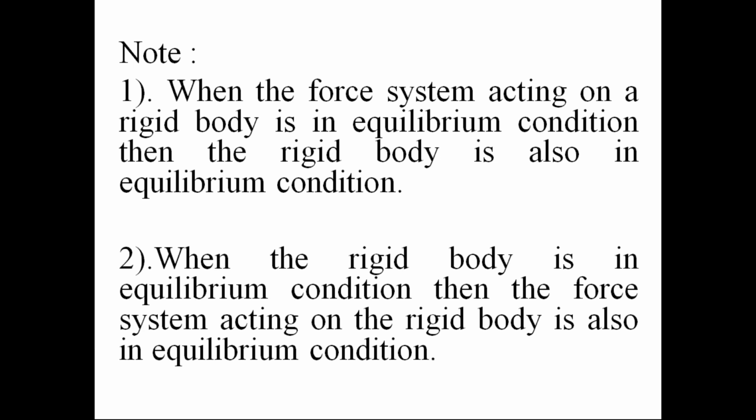If the force system acting on the rigid body is in equilibrium condition, then the rigid body is also in equilibrium condition. First understand what the equilibrium condition of a rigid body is.